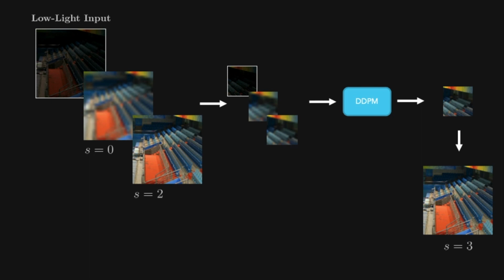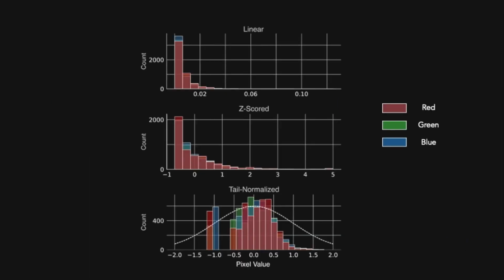Low-light data is inherently right-tailed and remains right-tailed even when z-scored. To train diffusion models on low-light data, we introduce right-tail normalization to have the data assume a normal Gaussian distribution, making it suitable with all the assumptions made in diffusion models.